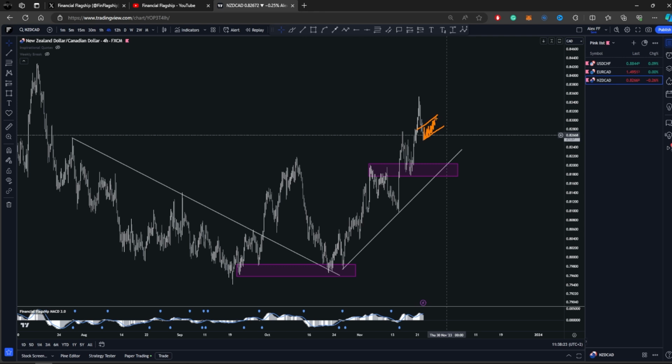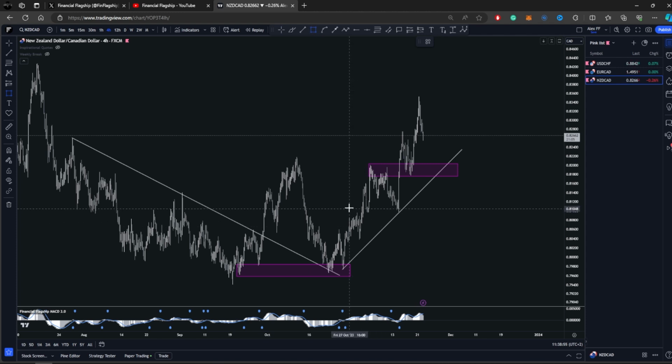As I was saying, let's take it step by step, and the first step here is to see if we get this pullback, reach this level here. Then when we reach this level, we have to see if we get a bullish reaction, and if not, then let the price drop, consolidate, drop one more time, and then look for your buy setups.